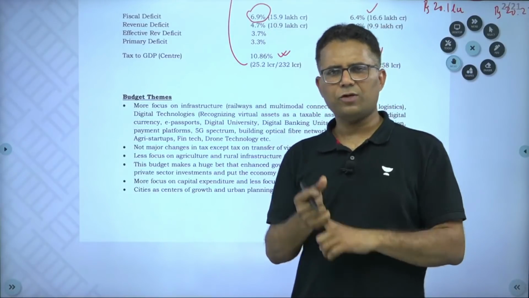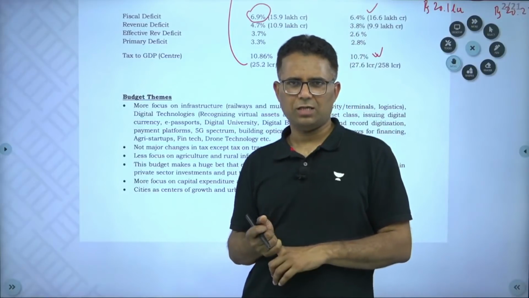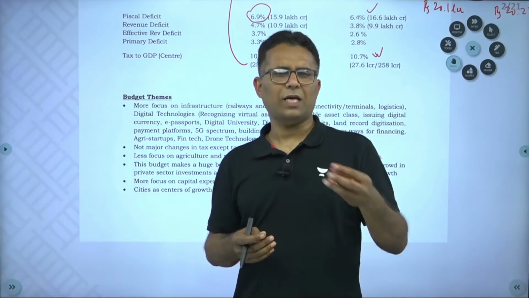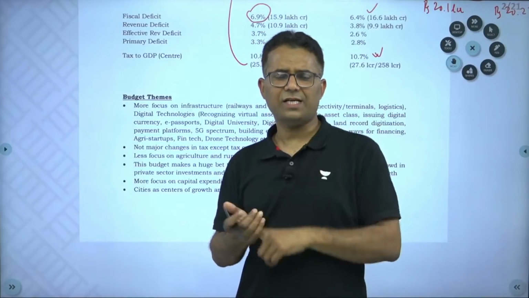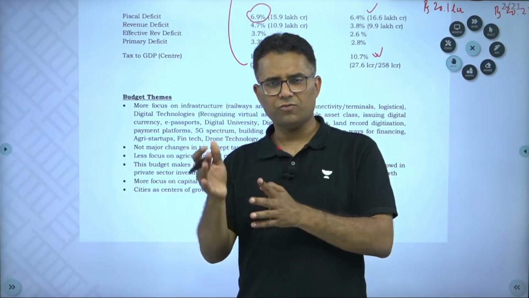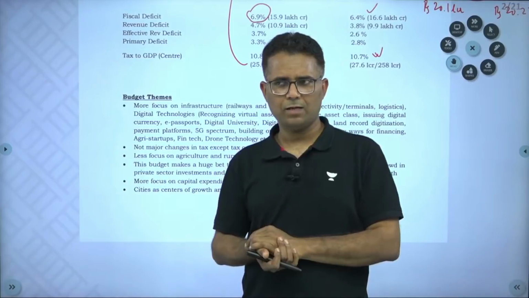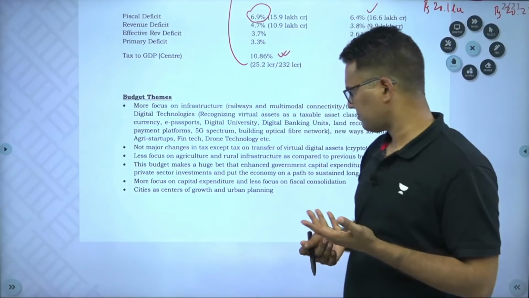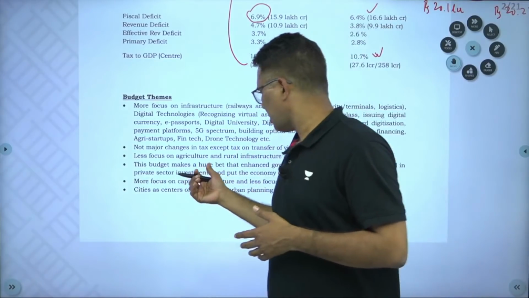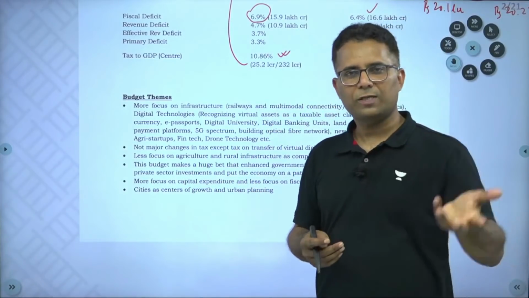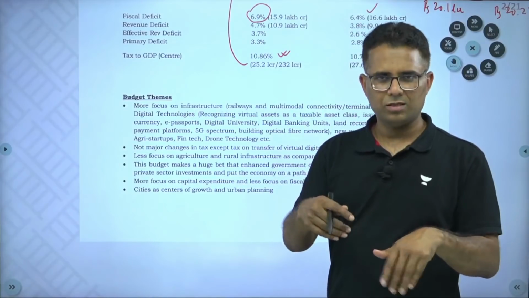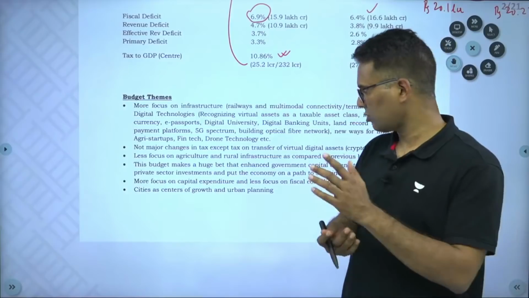Then the other focus area is technology, either startups, agriculture startups, fintech. In all these areas, there is a lot of focus. Focus is on drones. Then the other focus area is this: if government will spend a lot on capital expenditure, it will crowd in the private sector. That's also one of the focus areas.